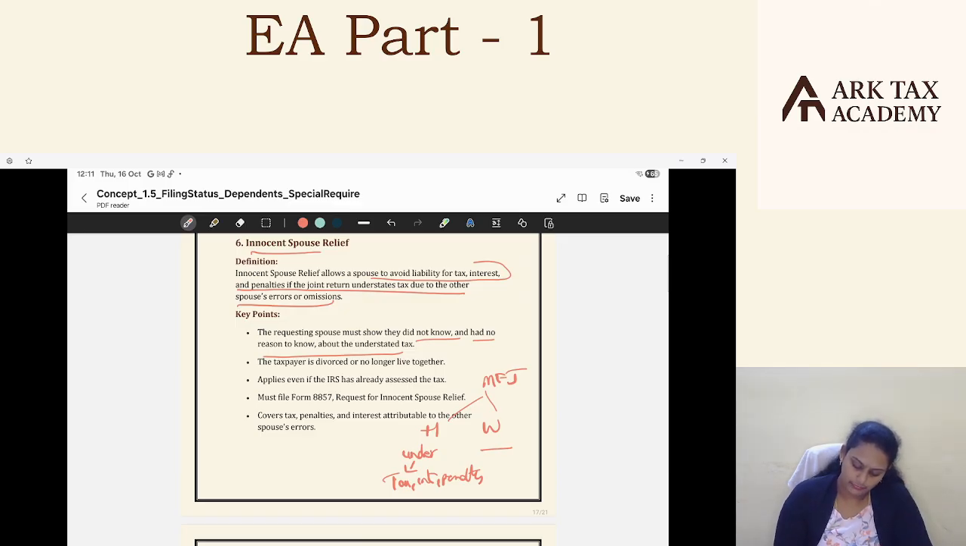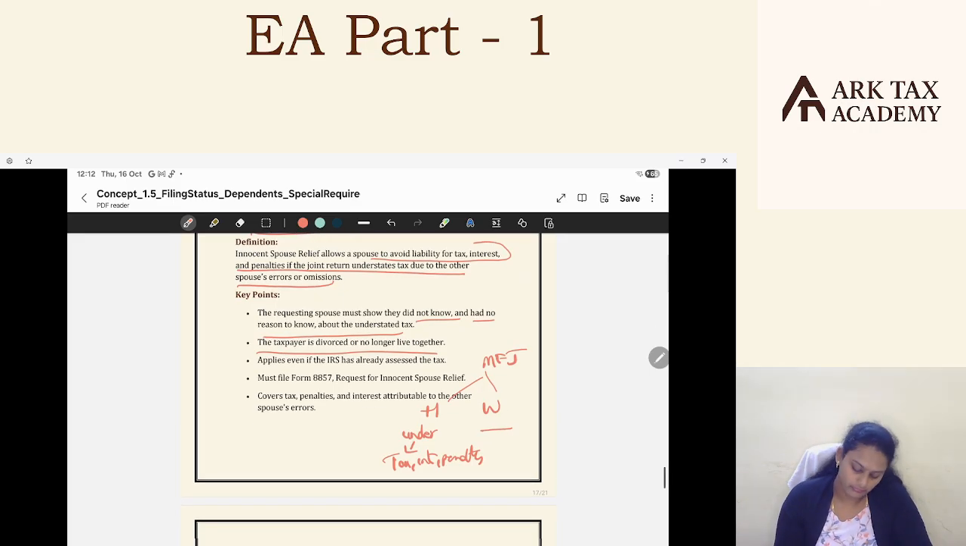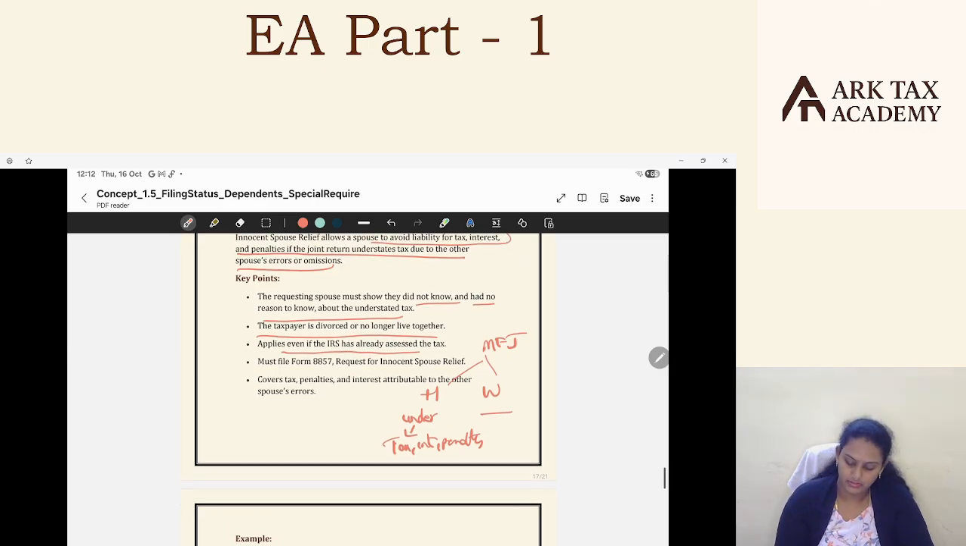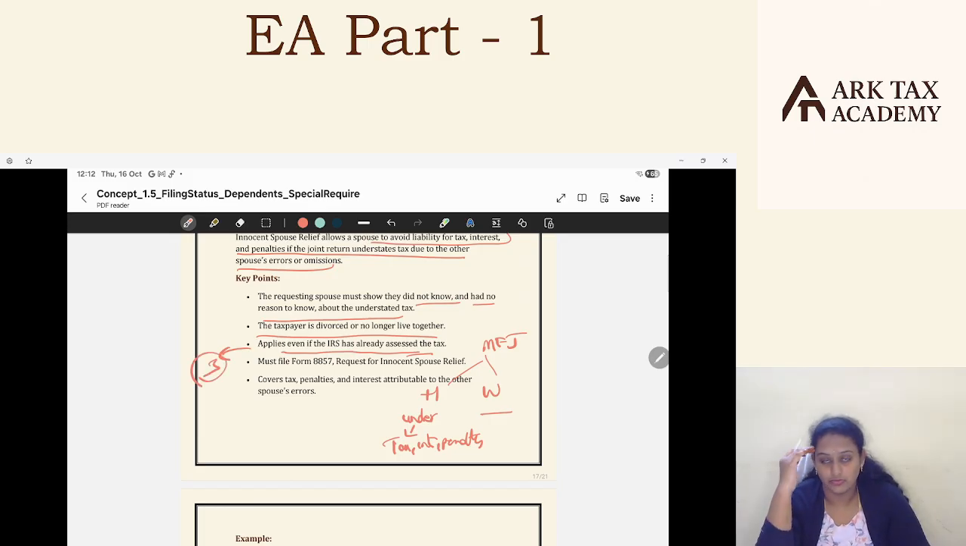The taxpayer is divorced or no longer lives together. They should be divorced at that time, or they no longer live together at that time, for this relief to apply. It applies even if the IRS has already assessed the tax. Even if the assessment is done, there is some timeline for assessment. You will understand when we do part 3. Even if the assessment is also done, still you can go and file this relief.